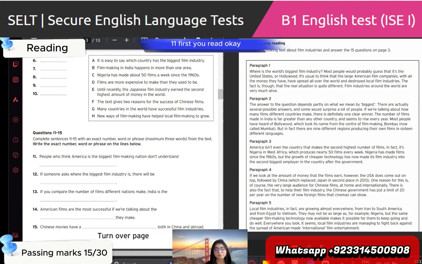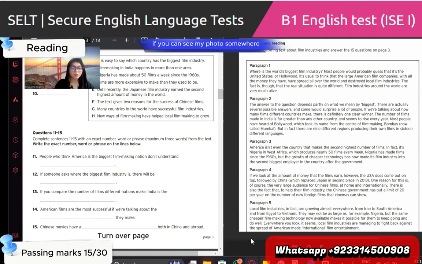Question 11 first. You read. Okay. People who think America is the biggest filmmaking nation don't understand. If you can see my photo somewhere, you can minimize it, because the text is being hidden from you. You can minimize it to have a look at the full screen. It's okay. Okay.